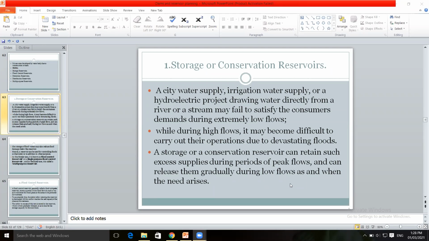When there is low flow in summer season, that conserved water, stored water is utilized. Whenever the requirement of water supply for irrigation arises, we can use it. It may be for irrigation, or for a city or town where water supply is less, so that excess water is supplied, or it may also be for generation of electricity.